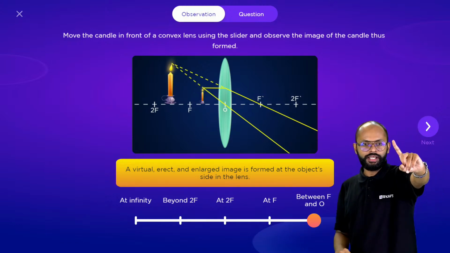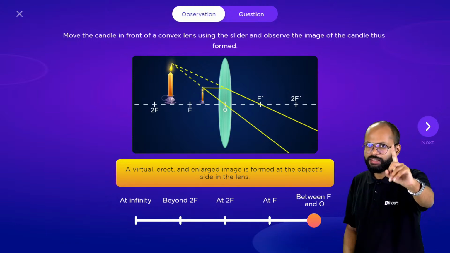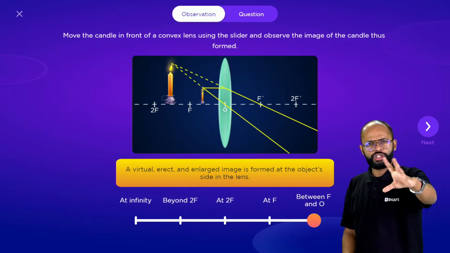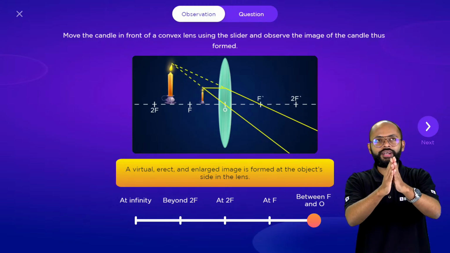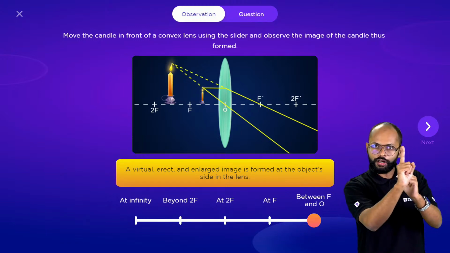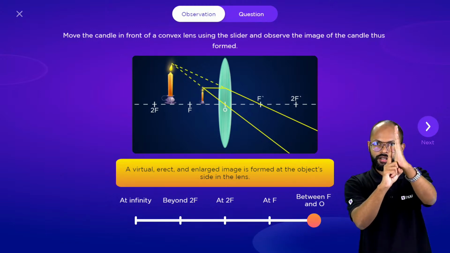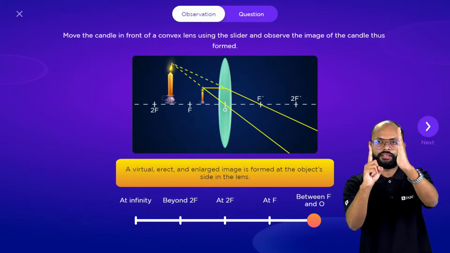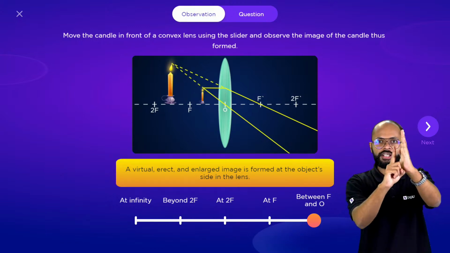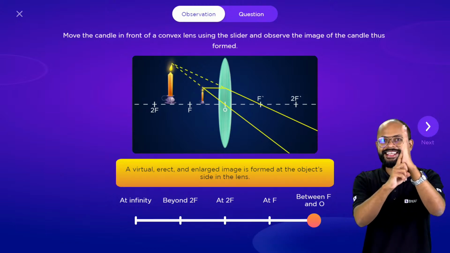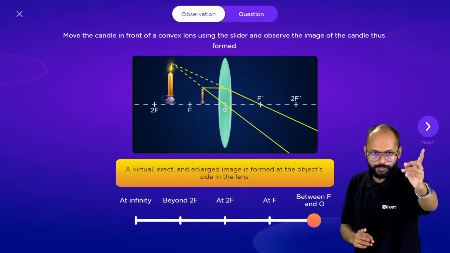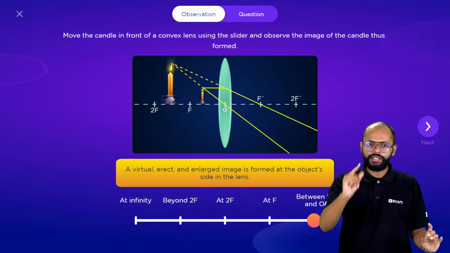But there is one thing which you can say with very much confidence. Wherever the image is, it will be far, beyond the object. If the object is here, the image will be here. If the object is here, the image will be here. It can be anything, but the image will always be on this side of the object, on the left side of the object.